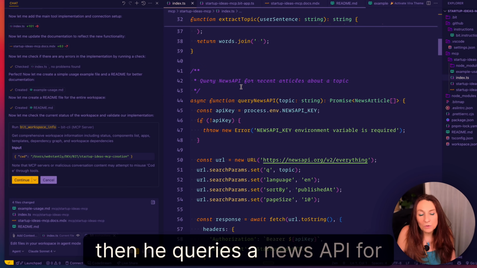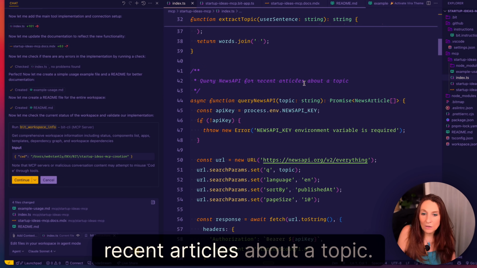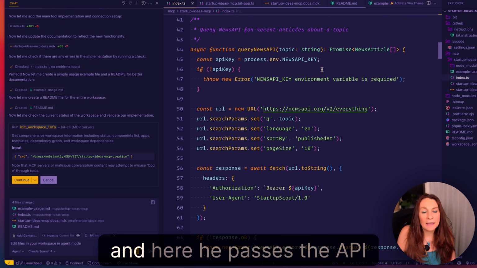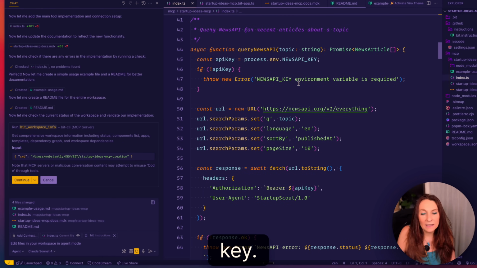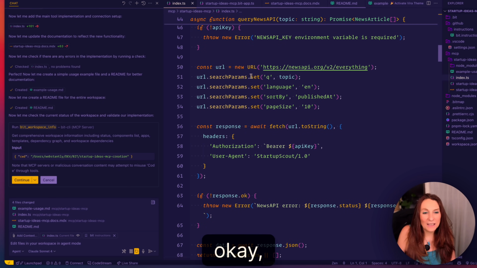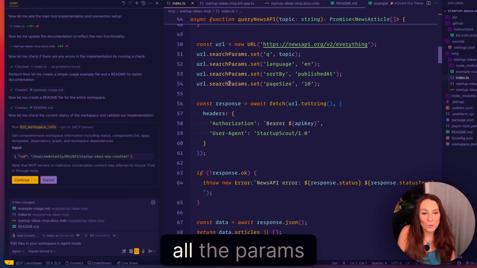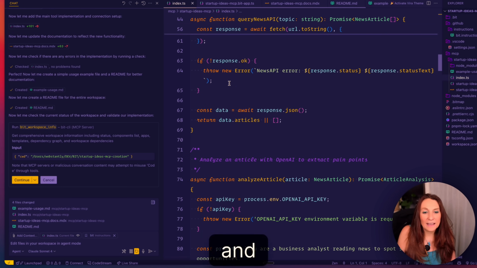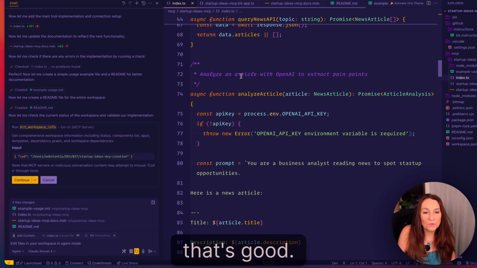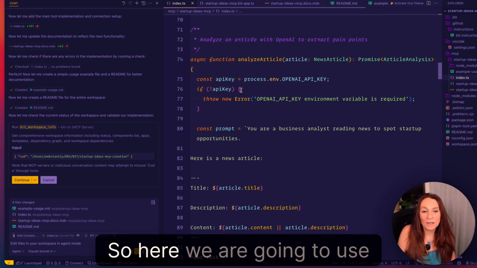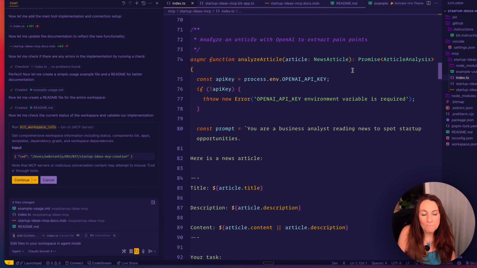Then it queries the news API for recent articles about a topic. So it creates a function and here we pass the API key, with error handling here. And okay, the URL of the API is here, all the params, and okay, that's good. Then the function analyze article. So here we are going to use OpenAI.